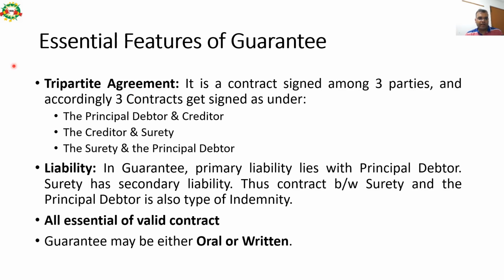So these are the various essential features of a guarantee. It has a tripartite arrangement or agreement. It is a contract signed among three parties, and accordingly three contracts get signed as under. First contract between principal debtor and creditor. Second contract between creditor and surety, and third contract between surety and the principal debtor. Liability: in guarantee, primary liability lies with the principal debtor. Surety has secondary liability. Thus, the contract between surety and principal debtor is also a type of indemnity. It also has all essential elements of a valid contract. Guarantee may be either written or oral.